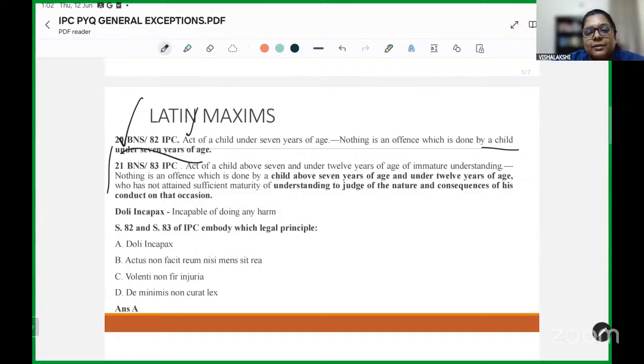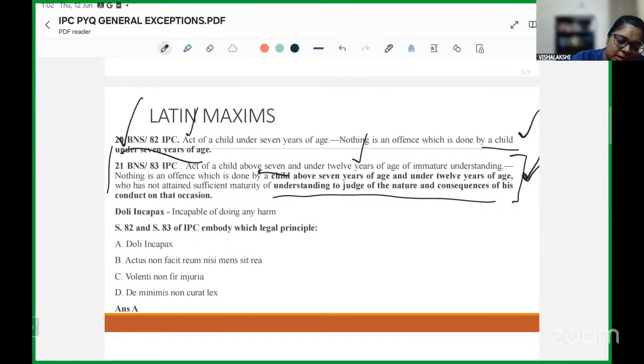On the other hand, if the child is above 7 years of age and under 12 years of age, then if the child does not have an understanding of the nature and consequences of his conduct, he or she may be protected from liability. That has to be proven. So here there is a conditional aspect, there is no absolute immunity. But in the first one, where the child is below 7 years of age, there is absolute protection given to such children.